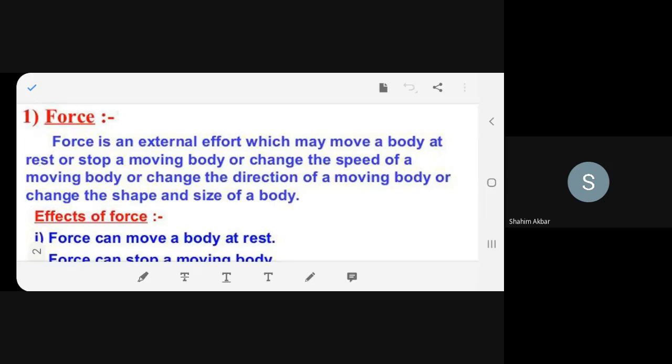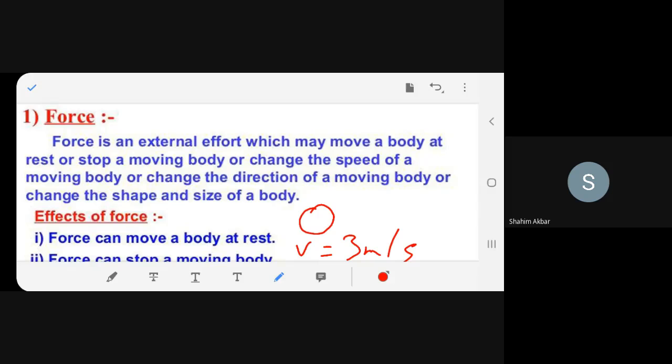Second is the ball is already moving. So V is equal to 3 meter per second. It is already moving. You apply an external effort. What does it become? 10 meter per second. So what have we done? We have changed the speed. Understood? Did you understand? Yes, ma'am. Okay.